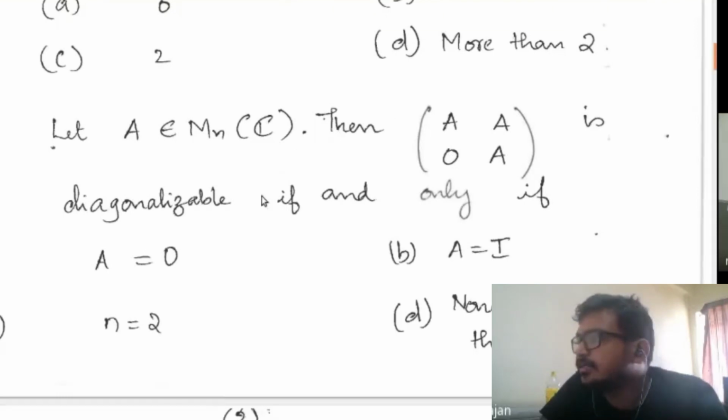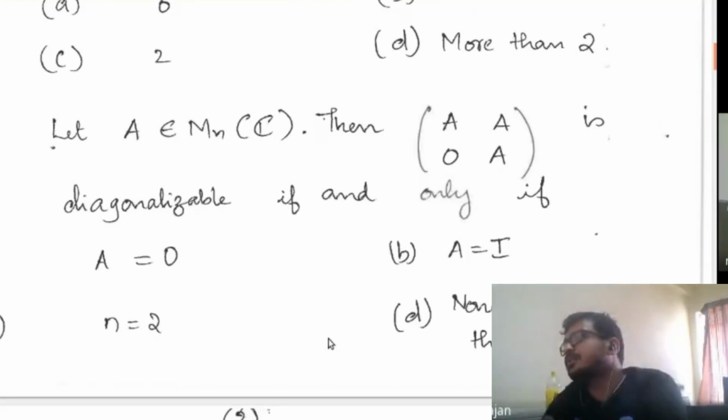Then this is diagonalizable if and only if. Options: A, A equal to 0, which means A is the zero matrix. B, A is equal to I, which means A is the identity matrix. C, n is equal to 2. And D, none of the other two.